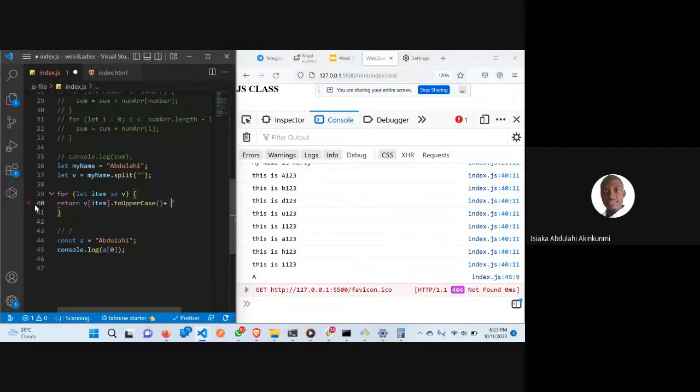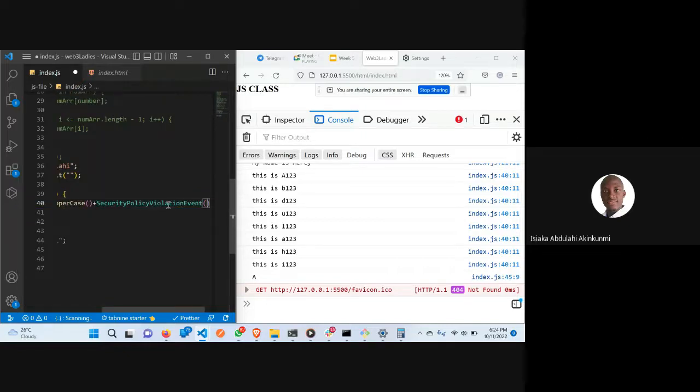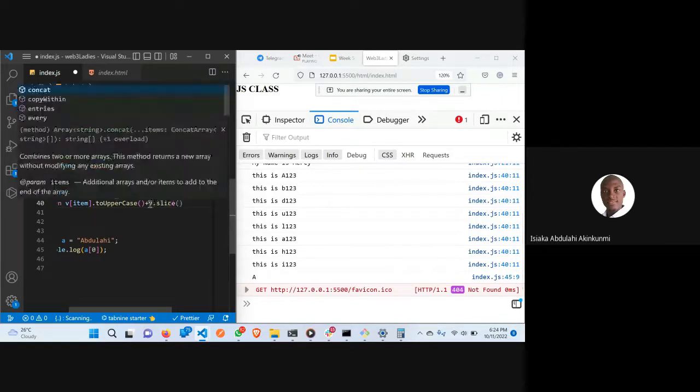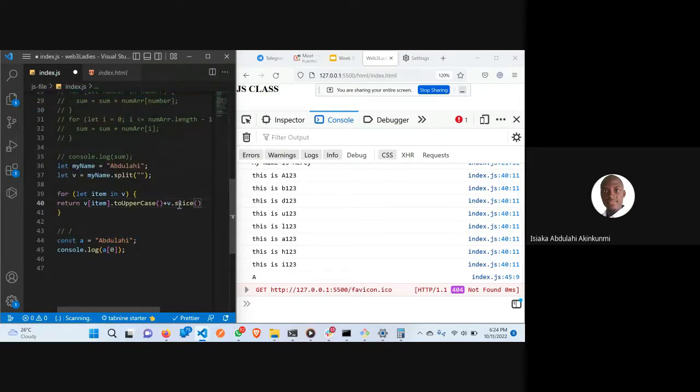How do I call it? There is another method I want to remember. There's another method we are going to be using. After we have turned the first letter to uppercase, slice. Yeah, I want to use slice. I will explain what we mean by slice now. Plus, if you now slice v, I will explain this in a moment. Let me write it. V dot slice. If you slice this, and if you start at 1.